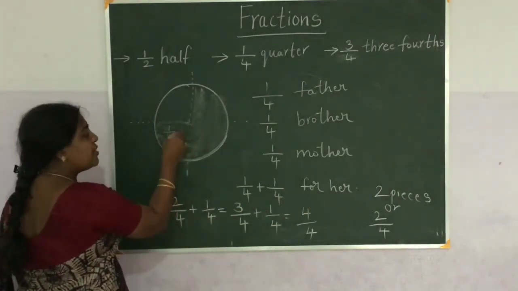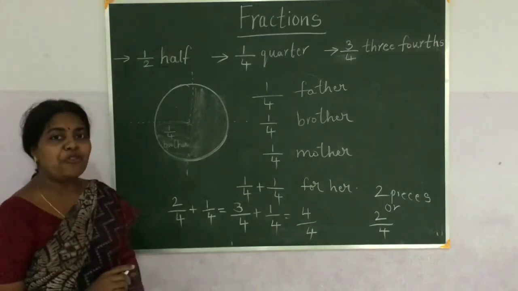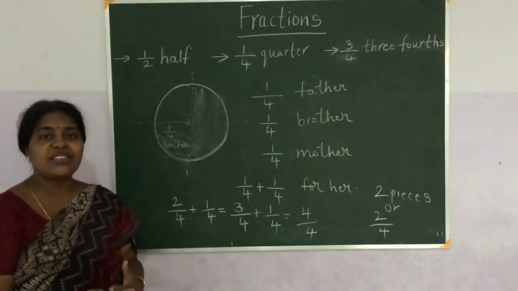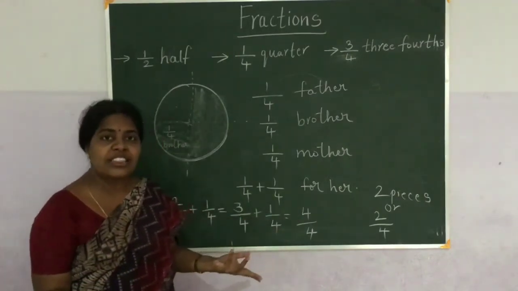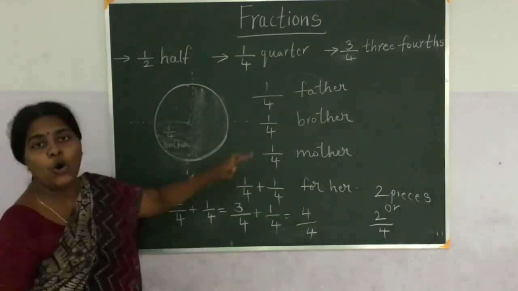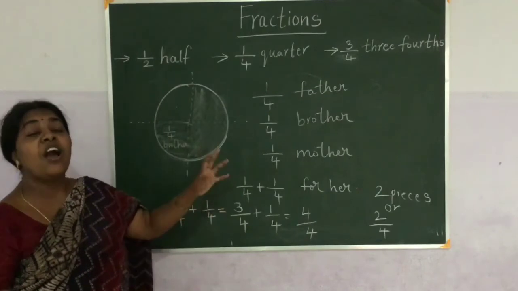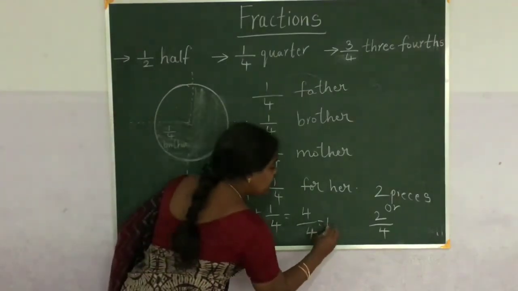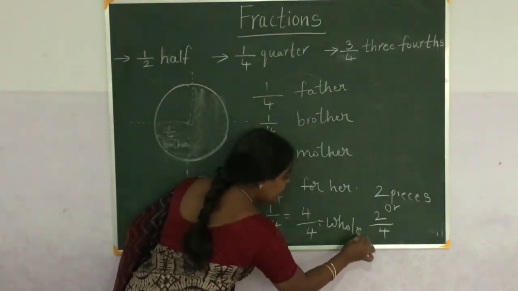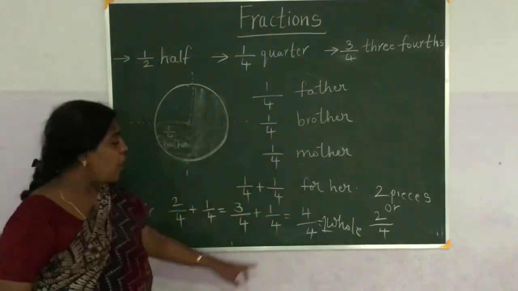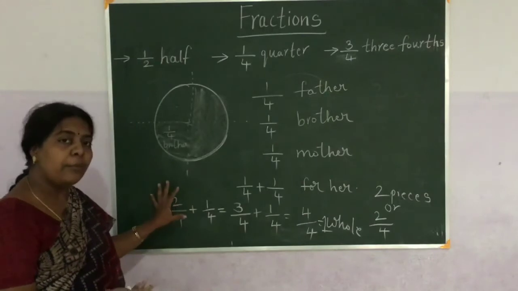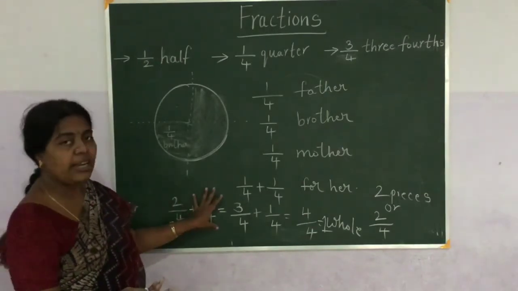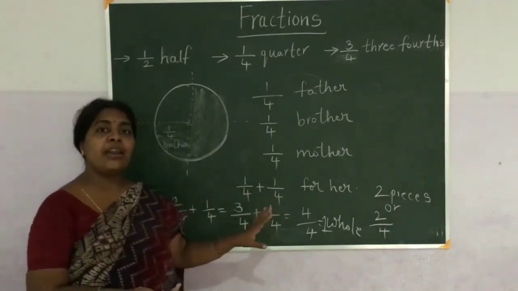This part, this part, this part, this part. 4 by 4, that means out of 4 pieces we are taking all the 4 pieces. So 4 by 4 means nothing but 1 whole. It is 1 whole. So all 4 pieces are taken: 2 taken by Rani, 1 taken by her brother and 1 taken by her father.